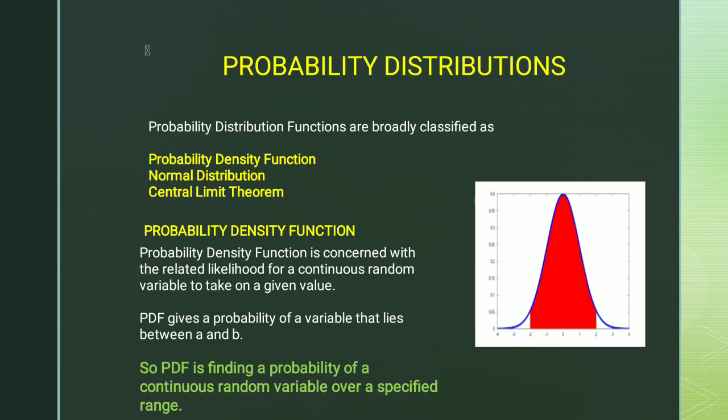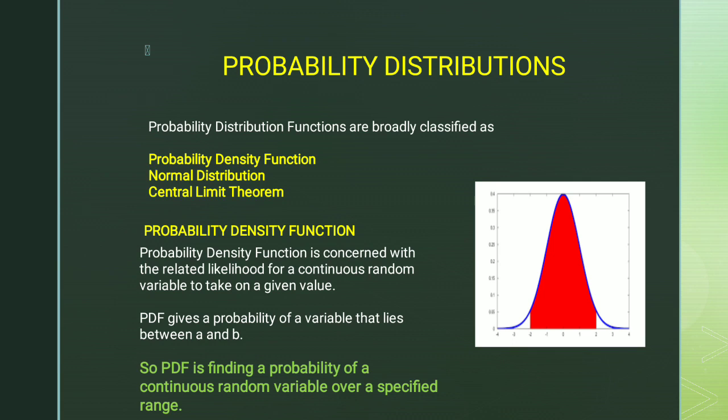The random variable may vary within a range. The diagram shown on the right hand side is indicating the range. The red mark is indicating the range of a random function where it can lie. So if we talk about any random function, it can lie within the portion of the red mark. So PDF is nothing but a function indicating the range of a random function where it can take place.